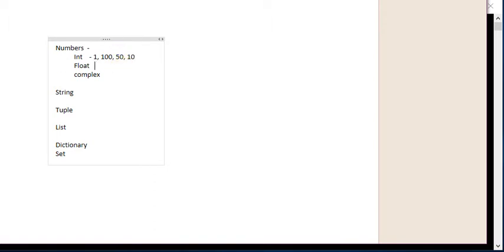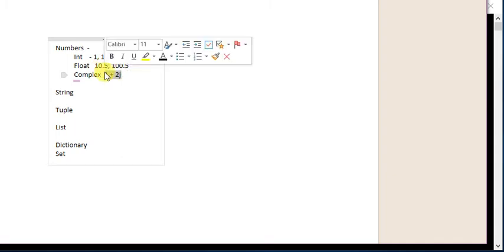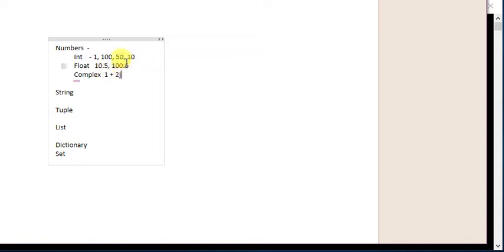And floats are like 10.5, 100.5. These are floats. And complex numbers are basically like 1 plus 2j. So this is the complex number. This is basically used in complex calculations like rocket science, medical science, and all those complex calculations. For our purpose, basically we use integer and float.